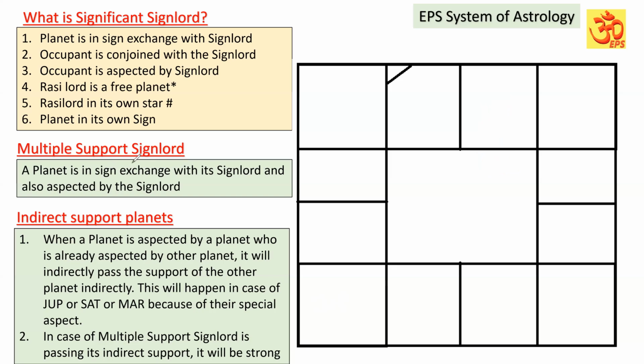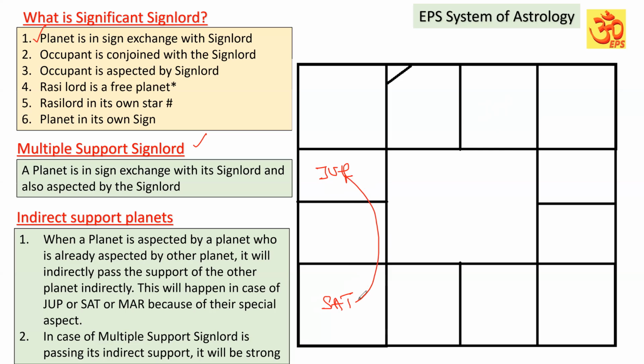Okay. Next one is the multiple support sign lord. This is an important thing. For example, as I said, Jupiter is posted in the sign of Saturn and Saturn is posted in the sign of Jupiter. This sign exchange comes under the significant sign lord. Jupiter and Saturn are in sign exchange. That is one important point. Other than that, Saturn is also aspecting Jupiter. So Jupiter's Rasi Lord is Saturn, it is in sign exchange with Jupiter and also aspected by the Rasi Lord.